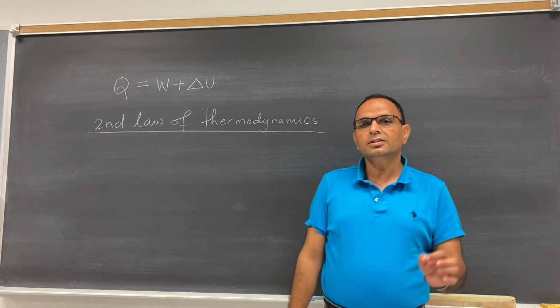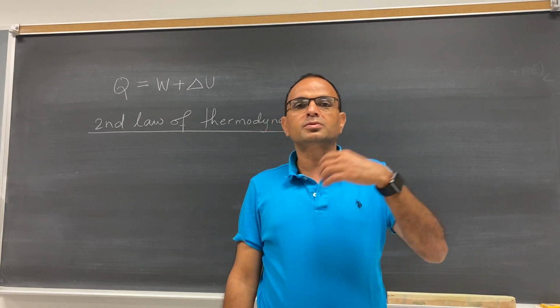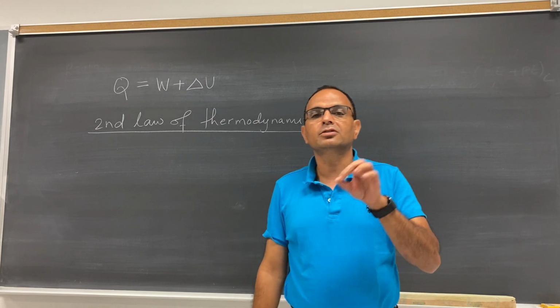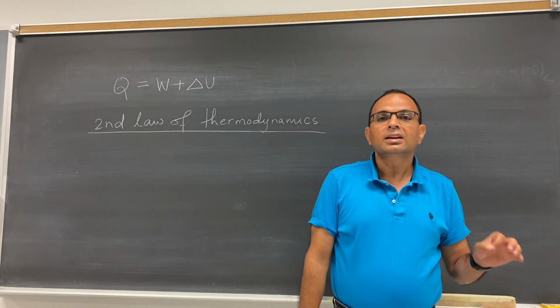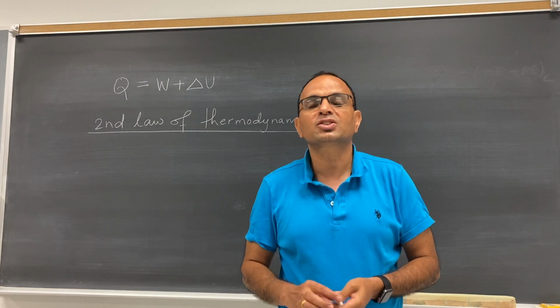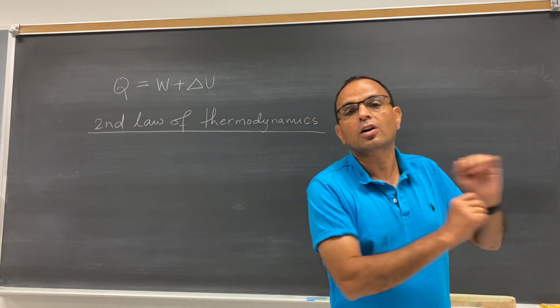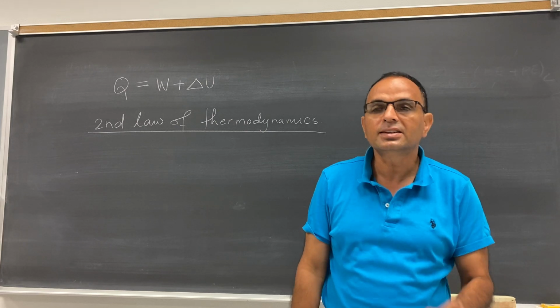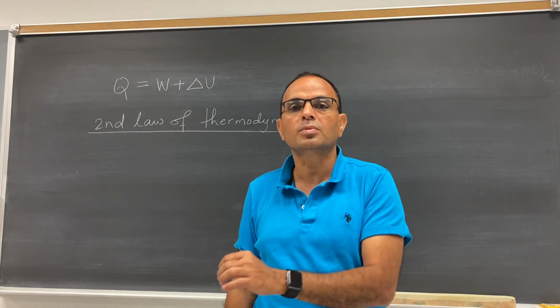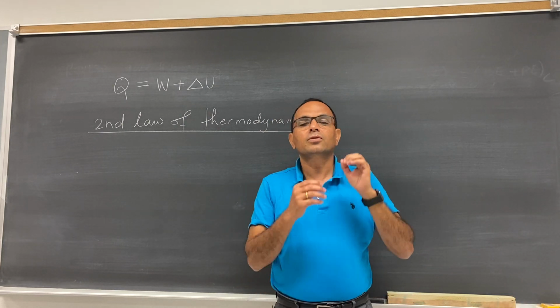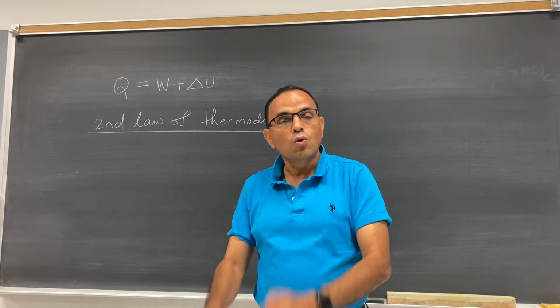The heat energy always flows from hot object to cold object, that means from high temperature to low temperature. It is impossible to extract the heat energy from a cold object and throw it to the hot object. That means heat energy cannot flow from cold object to hot object. Heat energy always flows from hot object to cold object.